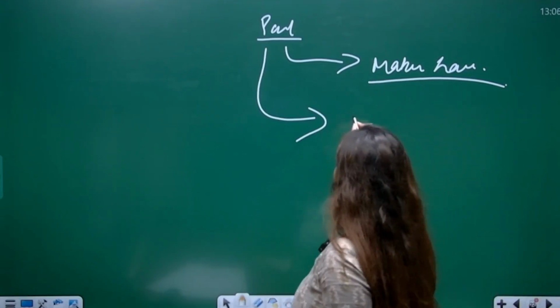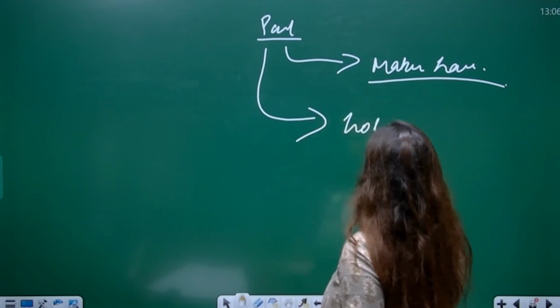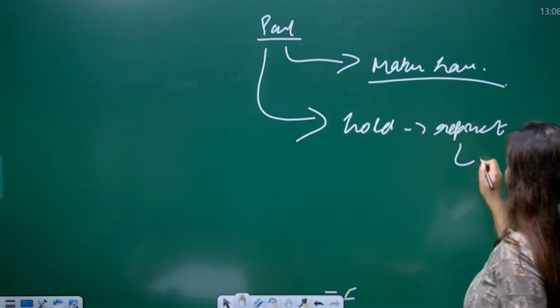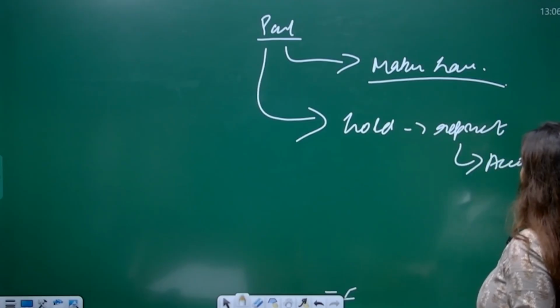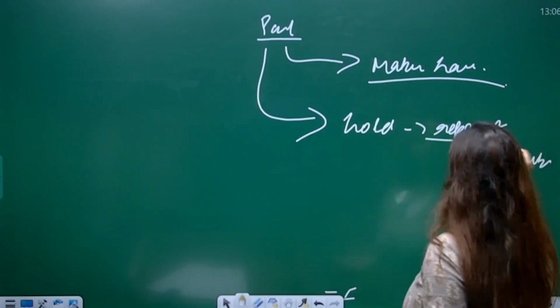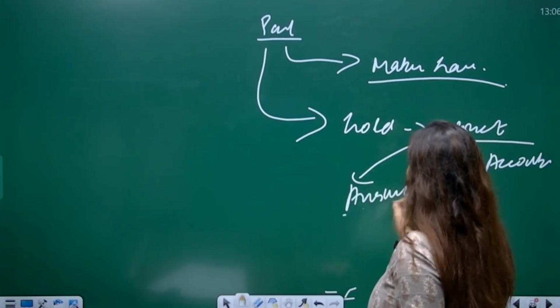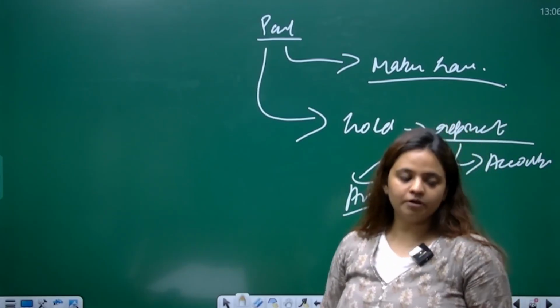So what does parliament do? Parliament holds representatives accountable. How are they accountable? The representatives have to answer the questions of the public.